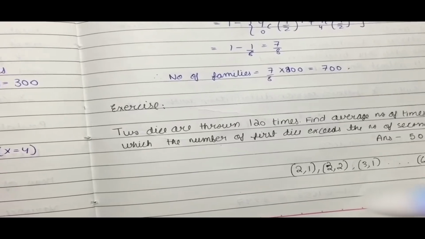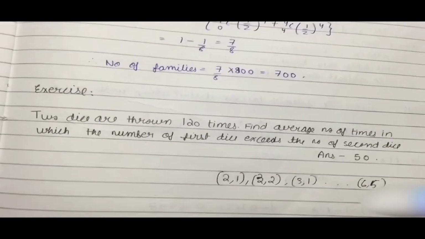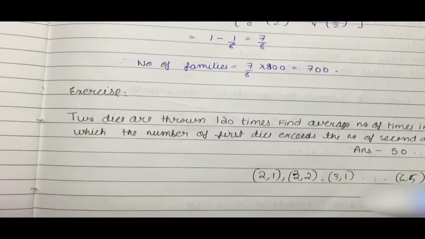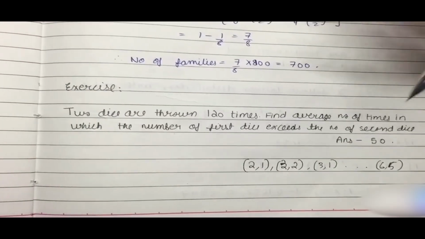And like this you will get the probability, and you have the number of trials as 120. Putting that in the formula, you can calculate the average number of times, that is the mean, which is n into p, and the answer that has been given is 50.